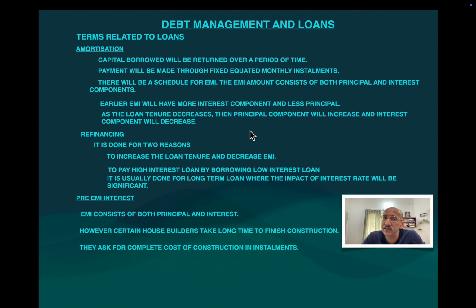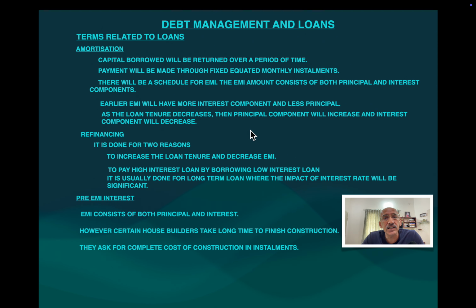The bank says yes, we will give you a loan of 50 lakh. But in the first year you take 10 lakh, and in the second year you take another 10 lakh. So in the first year you will be charged interest only for 10 lakh, not for the 50 lakh. In the second year, when you take another 10 lakh, the bank will charge interest for 10 plus 10, 20 lakh, and not for the 50 lakh. So the interest will be charged only on the amount which you have withdrawn from the bank out of the total 50 lakh sanctioned by the bank.